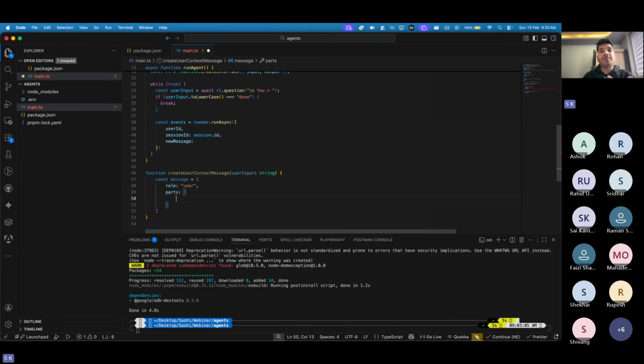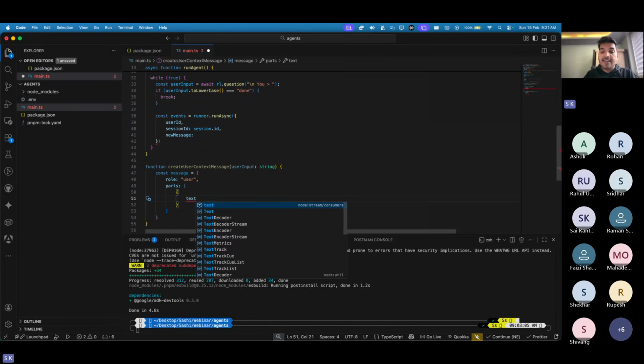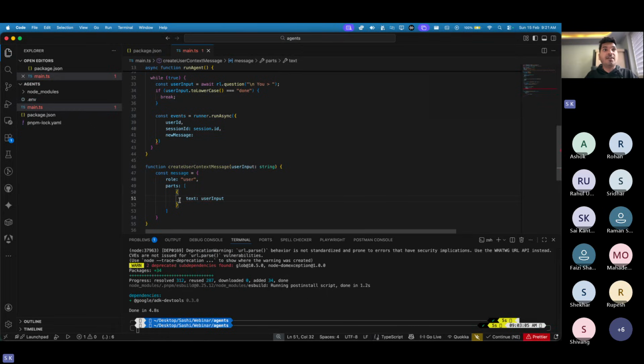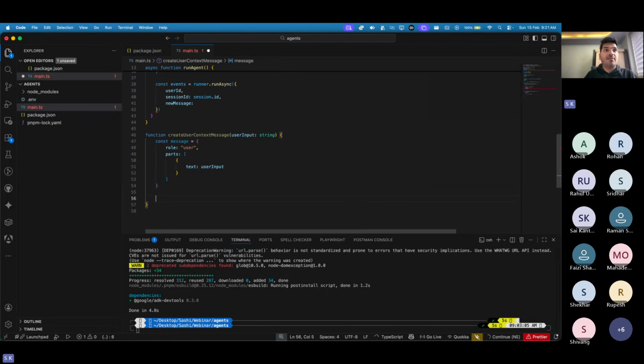Like for example, we have the HTTP protocol, how HTTP communicates, right? When you write a post request, how do you pass an object? How do you pass the other options like application/JSON, HTTP headers, and all of that? All of those are communication protocols. So we have some agent protocols, like what kind of message an agent can understand. In Gemini, this is how you should pass. We have a role, we have parts, and inside this part we have an object which has a text, and this text is nothing but your user input.